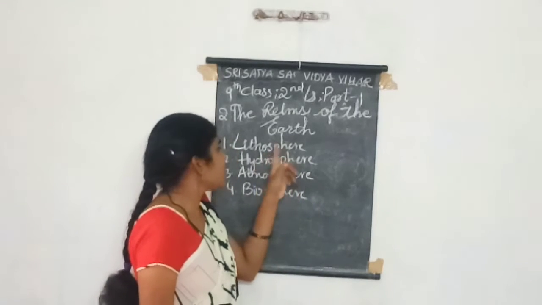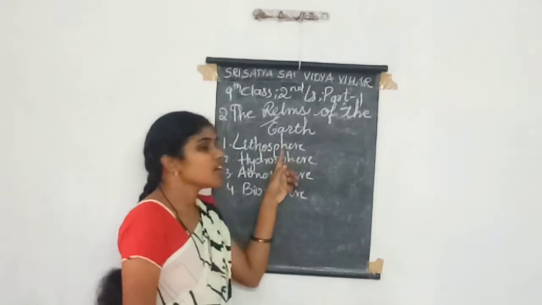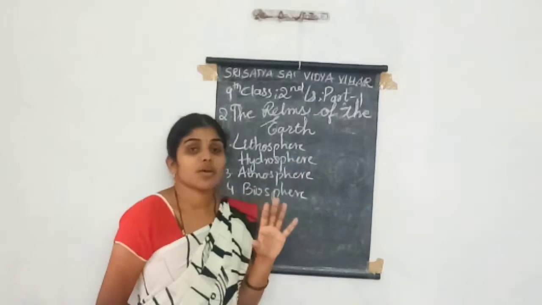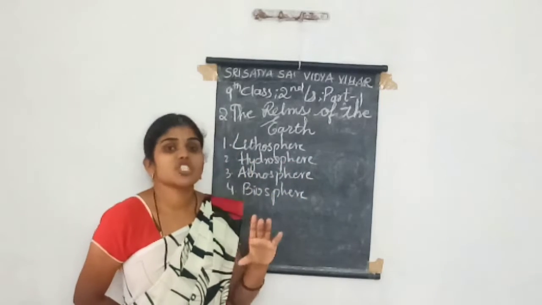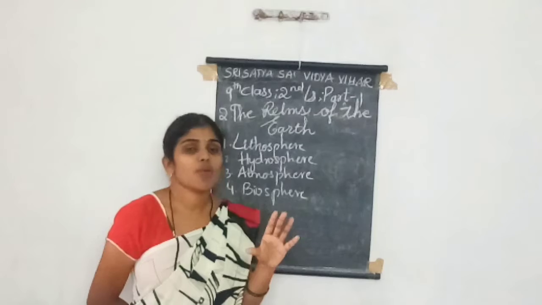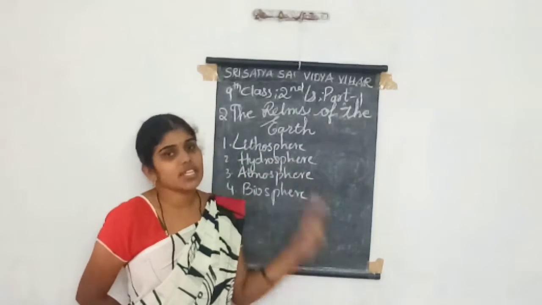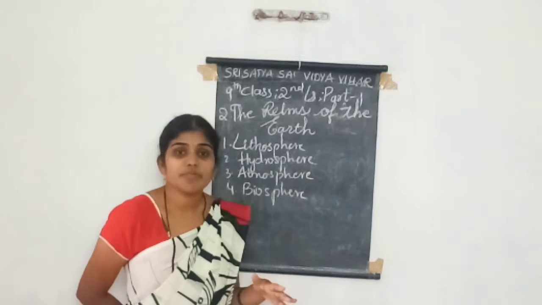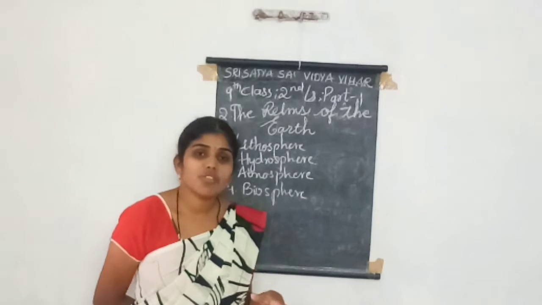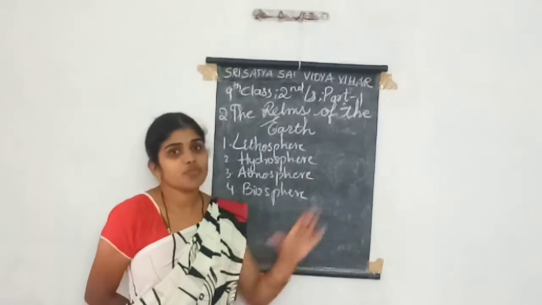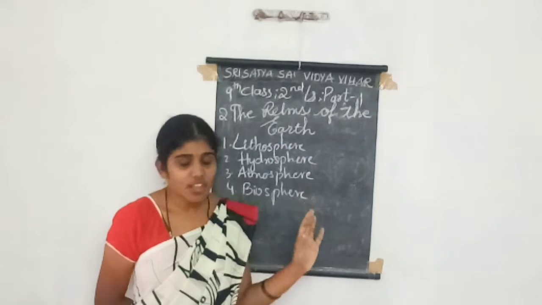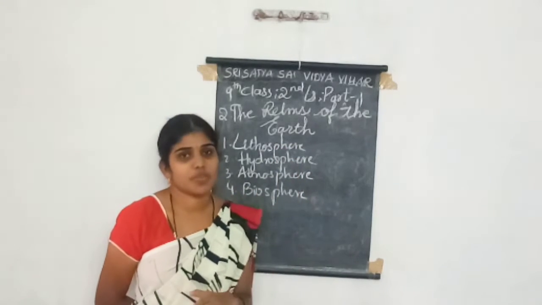Here we are discussing the lithosphere, the stone part, the surface present in the form of stones and rocks. All of this surface comes under the lithosphere. Most of mankind leads life on the lithosphere. That means we are staying on the lithosphere.